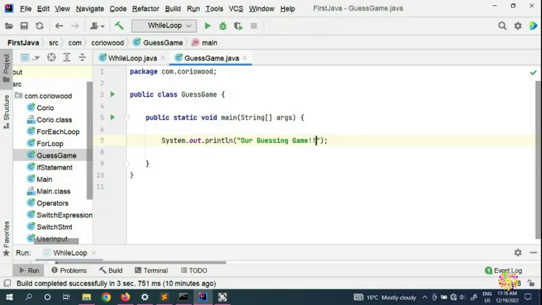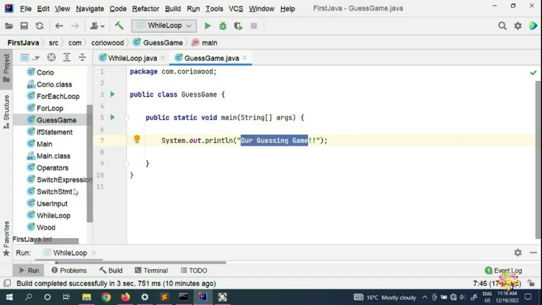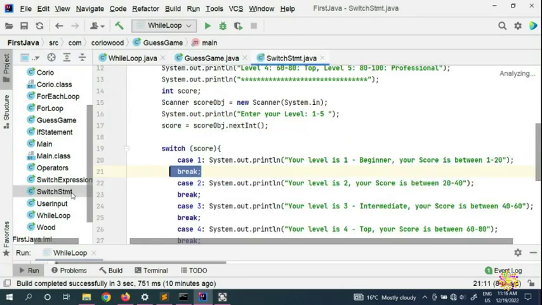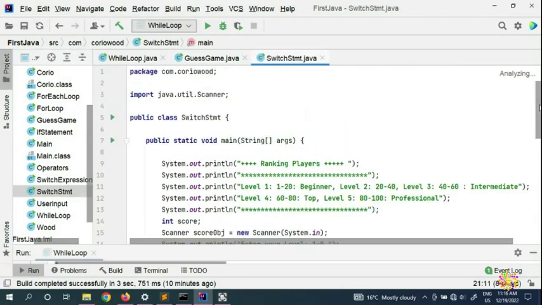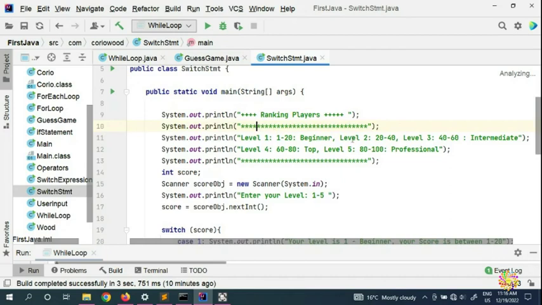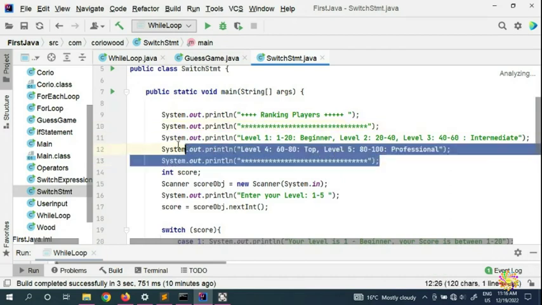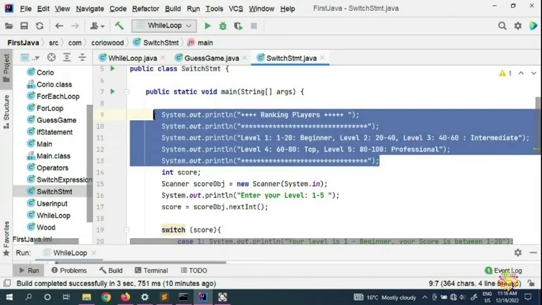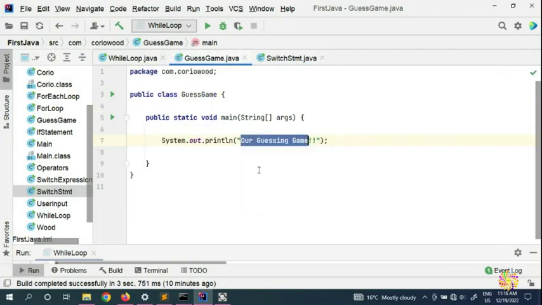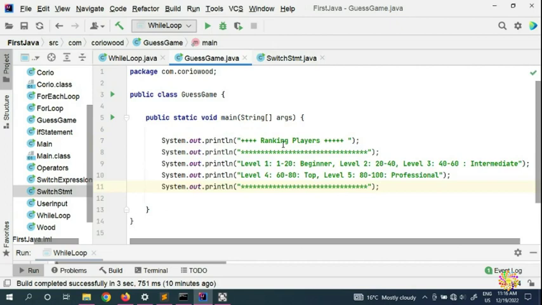You can put it like that here, to make a nice interface for the user, as we have done here. You can copy this one from here because it's a nice interface, and we're going to put it here. We're not going to rank players, we're putting guessing game.